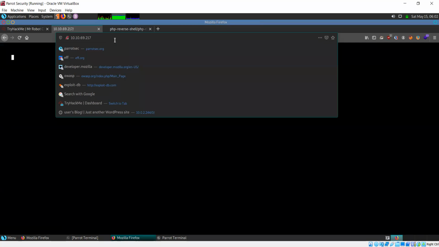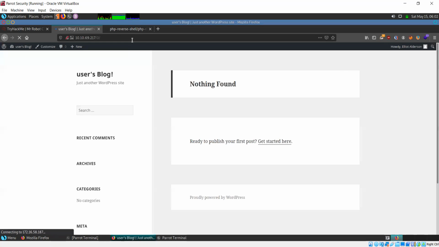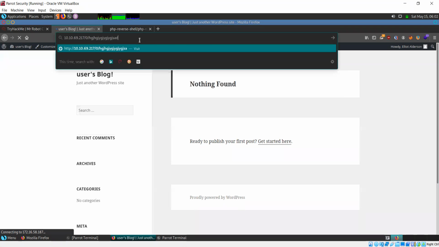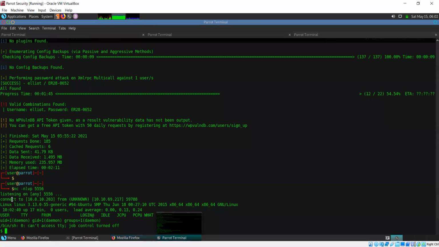So this was the blog, /0, and just specify any random set of characters that does not exist. This is just random. If you try to access this, you should get a 404 error. But since I've modified that page, I instead get a connection. I get a reverse shell. So after getting this reverse shell, what is my first step here?